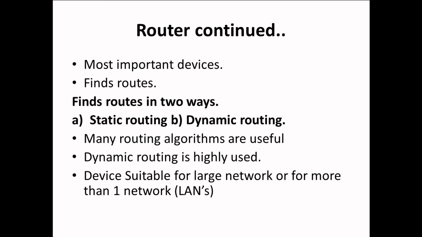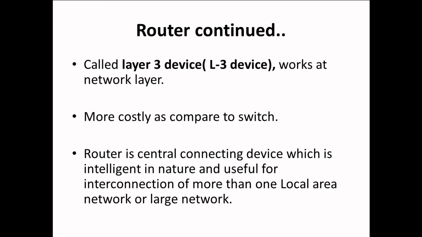Next point, a device suitable for a large network or for more than one network. Now, as we discussed many times, a router is basically a layer 3 device and it works at the network layer. Routers are more costly as compared to switches. A router is a central connecting device which is intelligent in nature and useful for the interconnection of more than one local area network or large network.